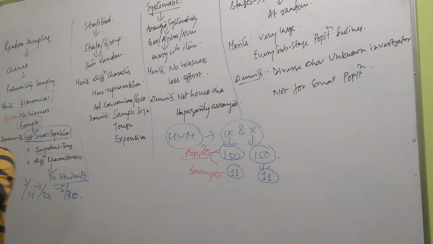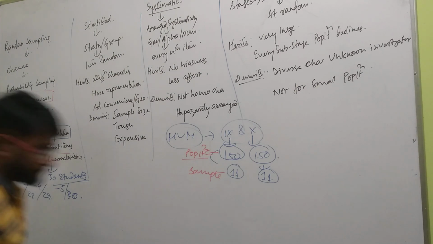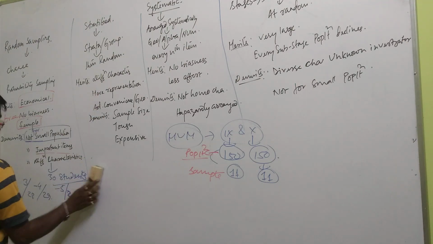Am I clear? So random sampling: selection of the sample depends on chance. Merits: it is economical, free from biasness, a simple method. Remember these. Demerits: it is not useful for small population size. If an important item is to be included in the sample, this method is not good. And third, different characteristics cannot be studied by this method. Understood? Okay. Now come to the second method.